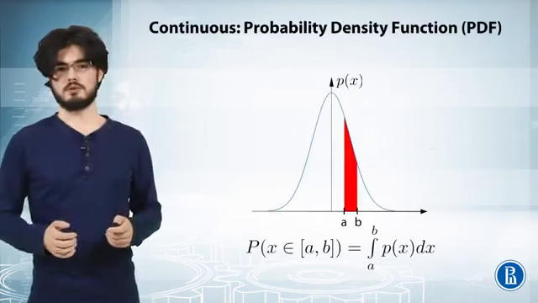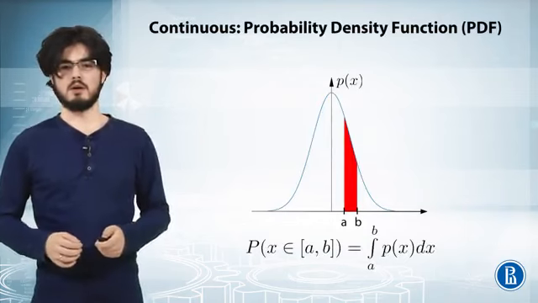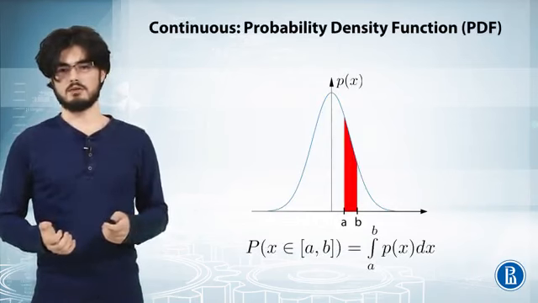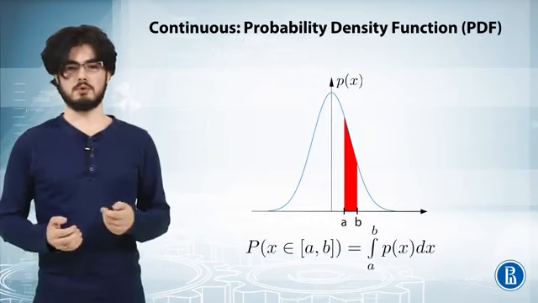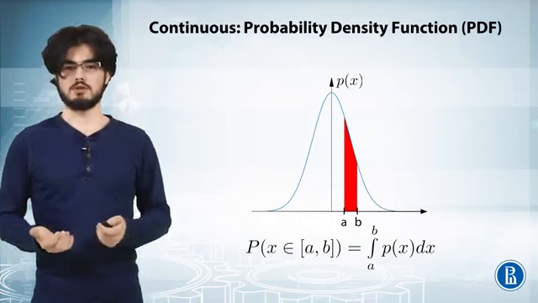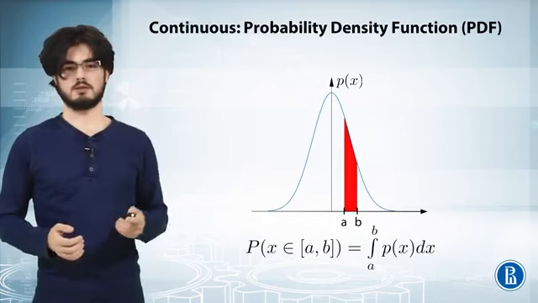The most convenient way to define continuous distributions is called a probability density function. It assigns a non-negative value for each point. And then to compute the probability that a point will fall into some range, for example from A to B, you should integrate this function over this given range, as it is given on the slide.